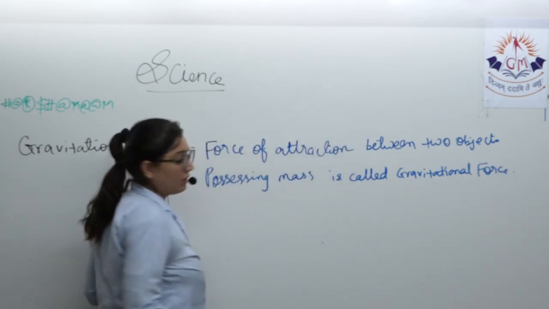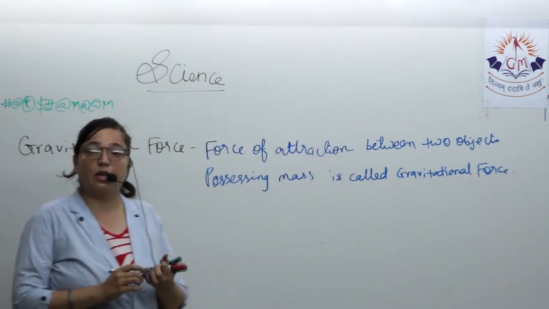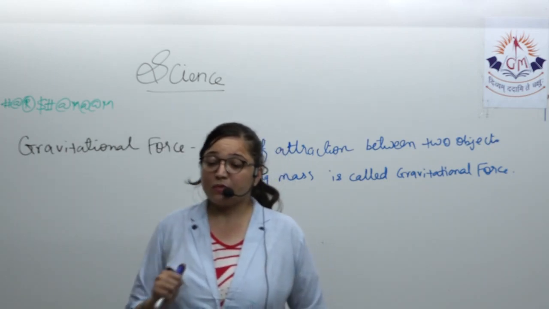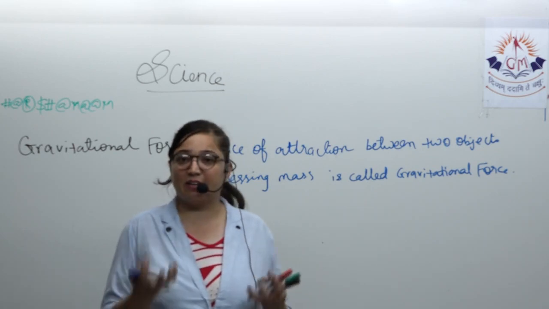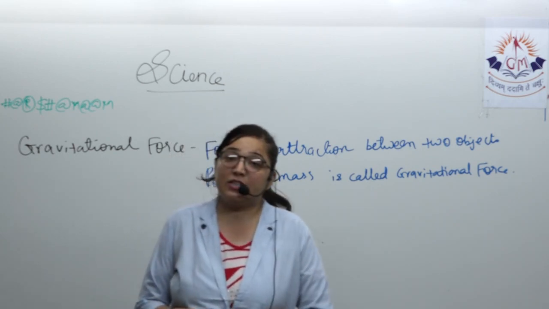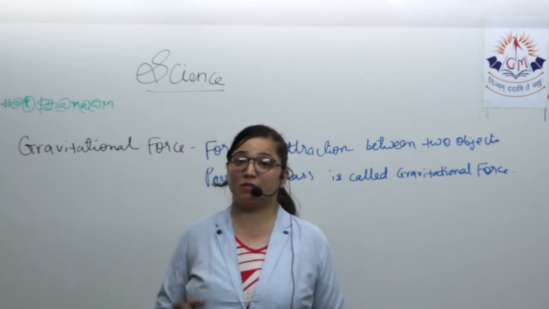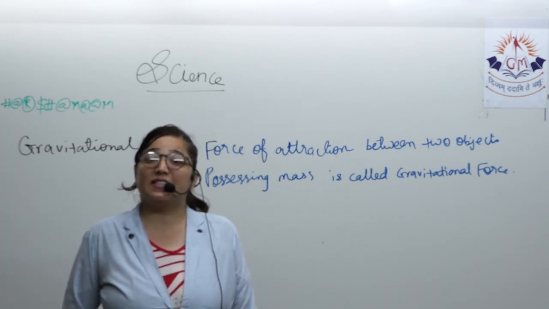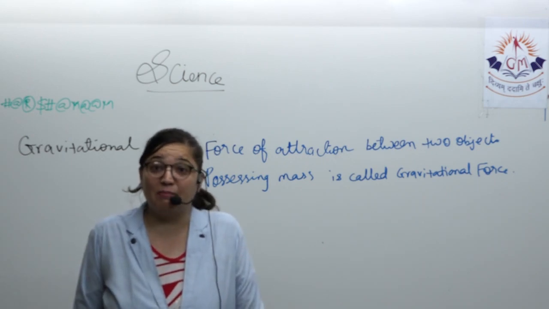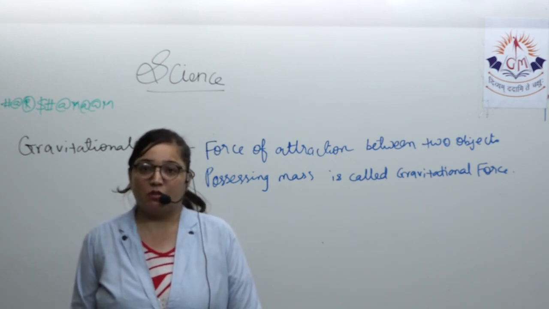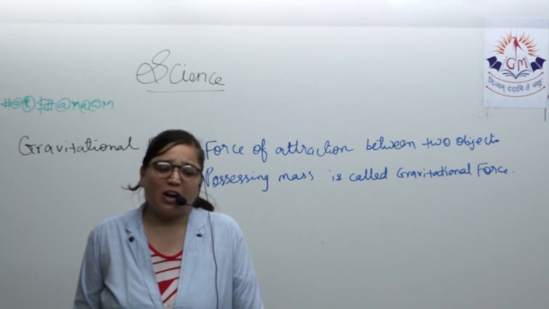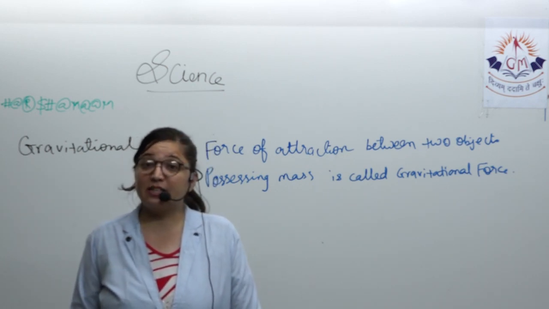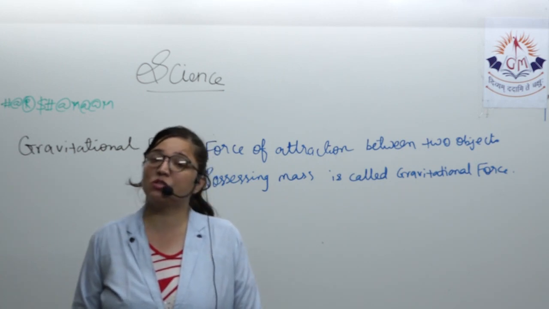If we talk about this gravitational force, you know that anything gets attracted towards the earth. That is because the mass of the earth is very high, about 6 into 10 raised to 24 kilogram. With this heavy mass, it attracts each and everything near it, and that's the reason everything is getting attracted towards the earth.